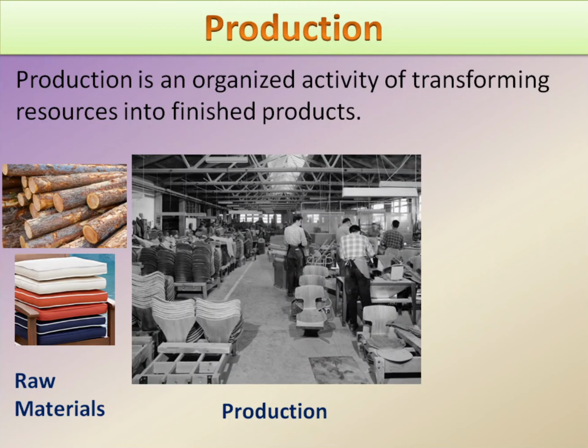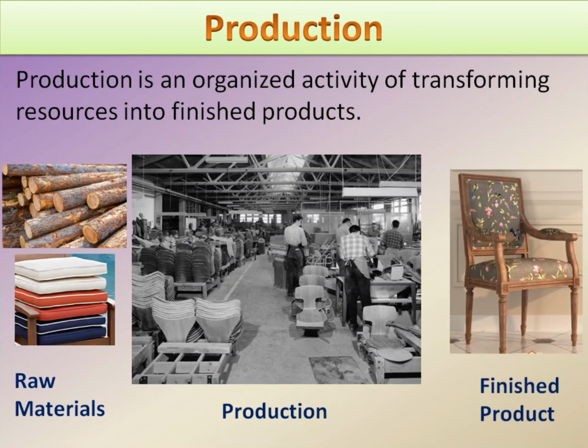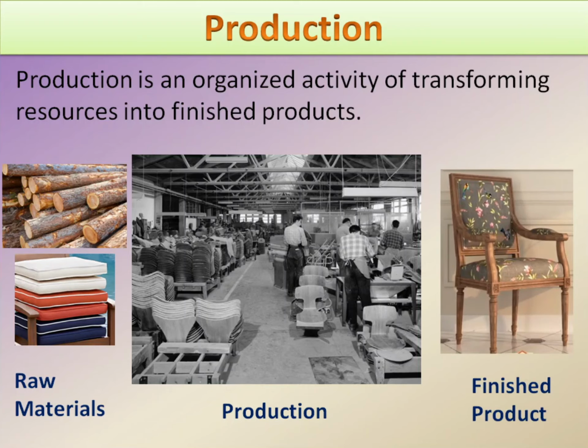It is a place in which the real production process is going on. In this place, the raw materials are converted into finished product. So finally, we will get the finished one. Now the chair is ready to use.